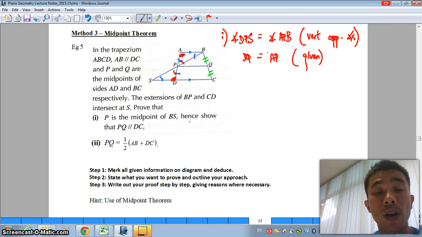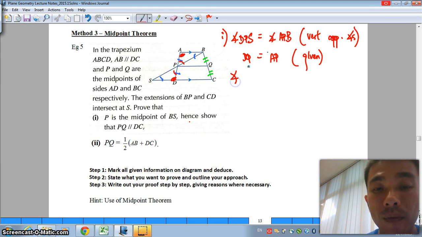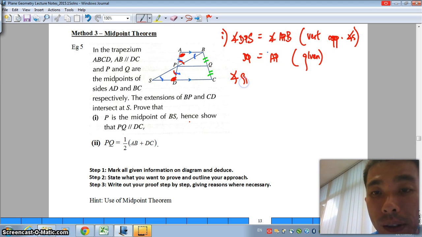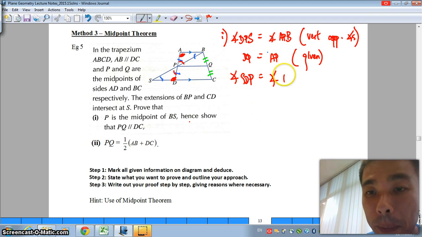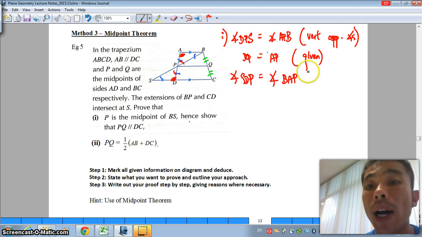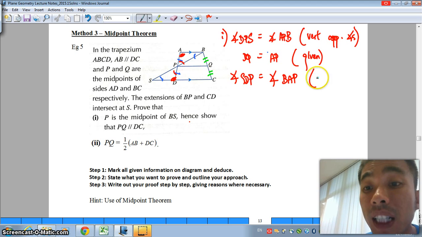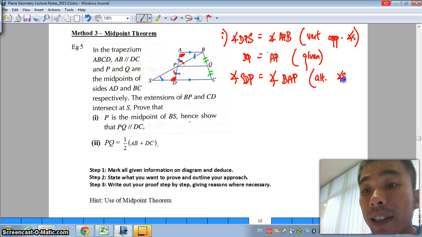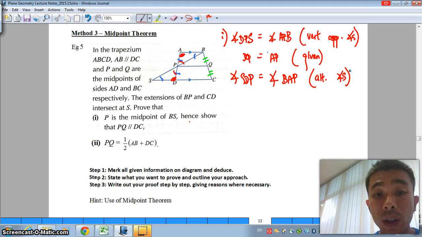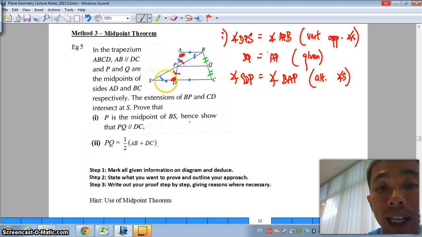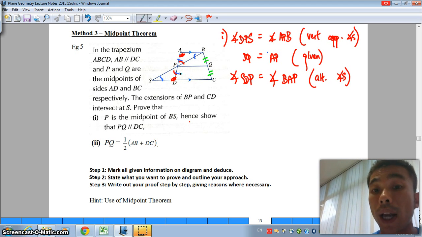Last but not least, you need 3 reasons to prove that two triangles are congruent, and that has to go to the angle SDP is equal to angle BAP. And why are they equal? Because AB is parallel to SC, and more importantly, the use of alternate angles. Very good. Notice there is an angle, side, angle where the side is in between the two angles.